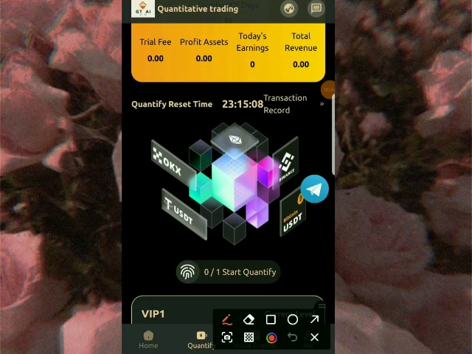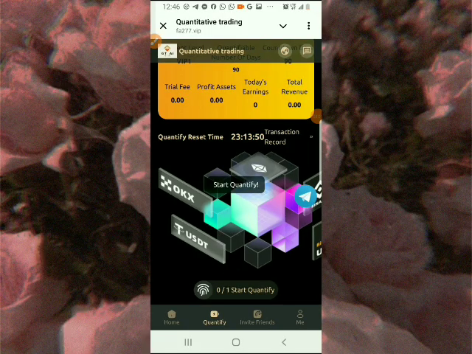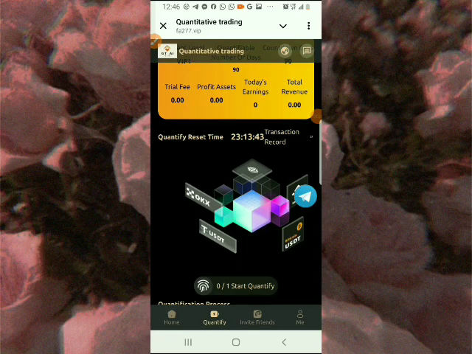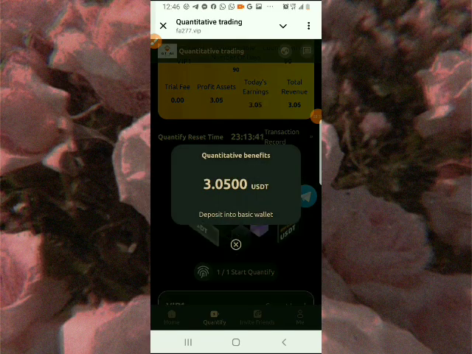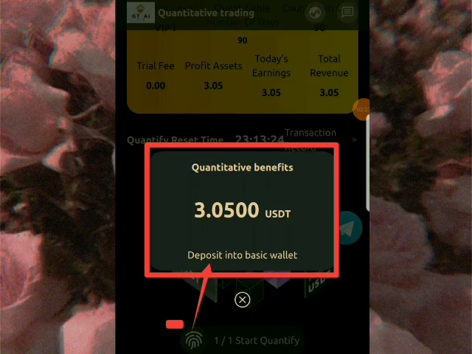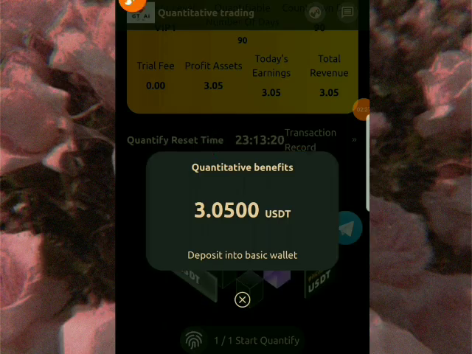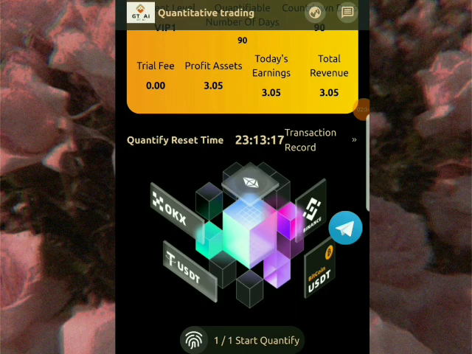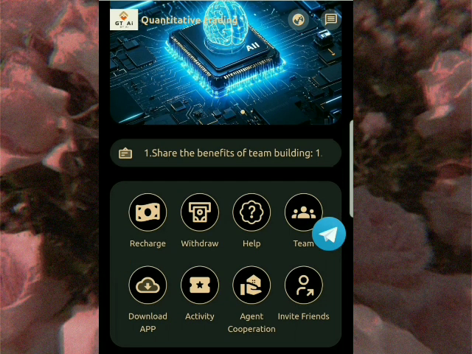So quickly, what we have to do is click on Start Quantify. Once it loads, you will see my earnings for the day, and I will be withdrawing it live. So this is my earning on this platform, 3.5 USDT. This is what I've earned for myself today. You can see deposit into wallet and my quantitative benefits. It has reflected immediately on my dashboard. You can see my profit asset is 3.05, today's earning 3.05, total revenue 3.05.